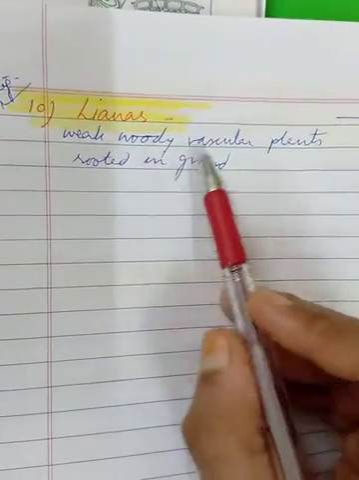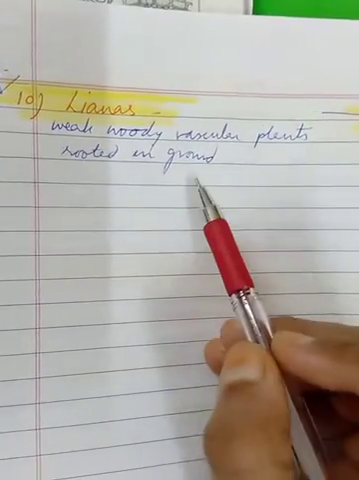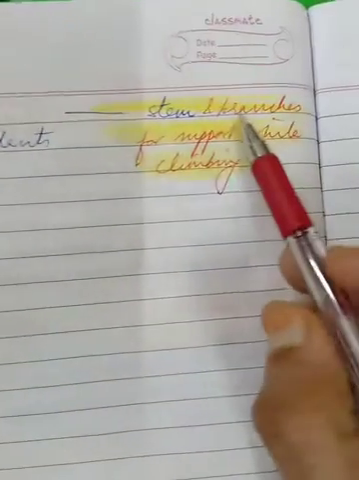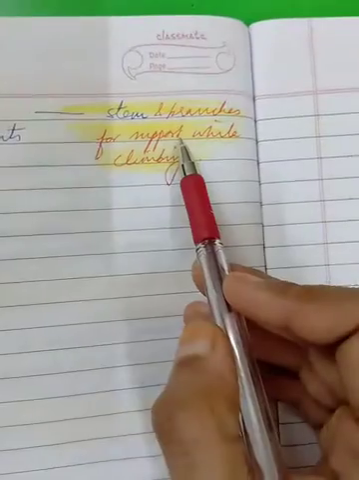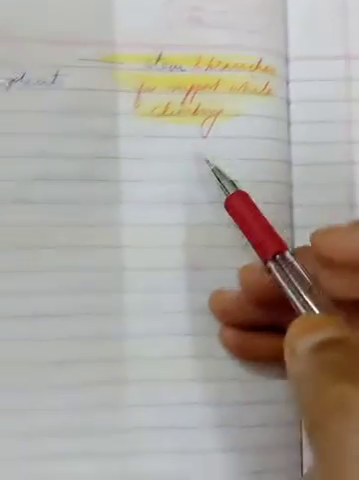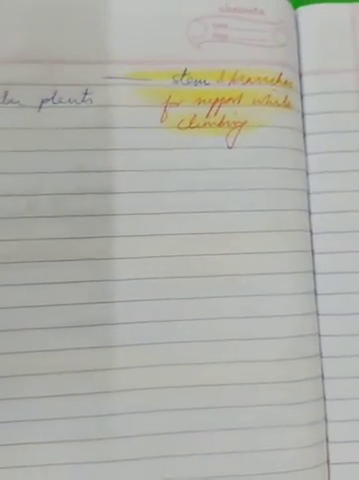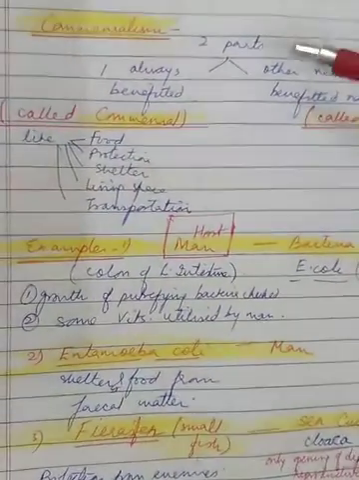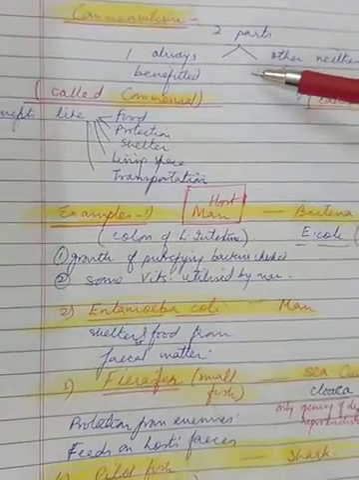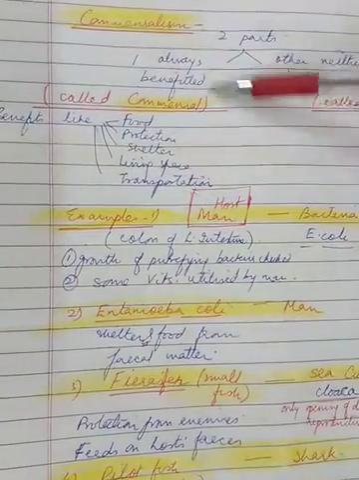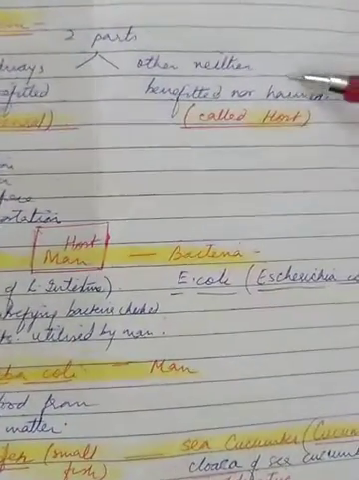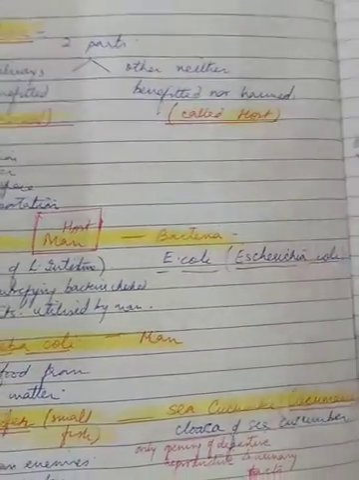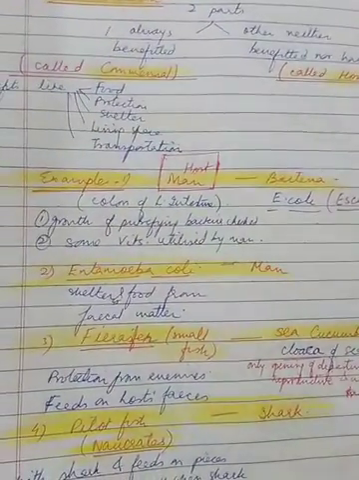They are weak woody plants or vascular plants rooted in the ground, and they grow or twine around the stems and branches of other plants for support while climbing. So children, that completes the relationship on commensalism. Once again, I started commensalism with the definition and told you how one partner will always be 100% benefited, called the commensal, and the other, which will be neither benefited nor harmed, will be the host. I gave you 10 examples. All are in your textbooks.